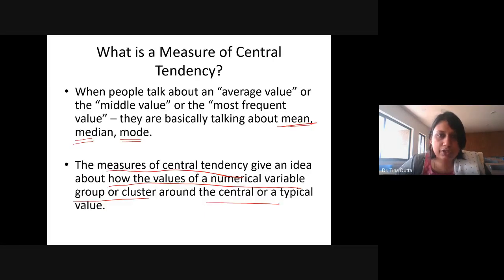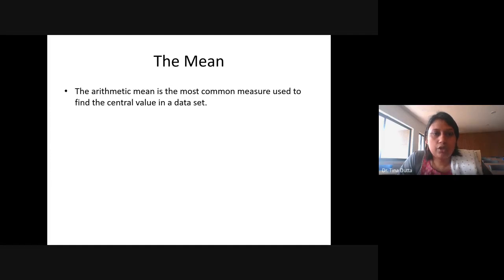I just told you that when people talk about average value, what is the average marks of this class, then we are talking about mean. When we talk about the middlemost value, the value which is cutting the data set into two equal parts, that is called median. And mode is the most frequent value, that means the value which is getting repeated most of the times. In your syllabus, there are also different types of mean. The very first